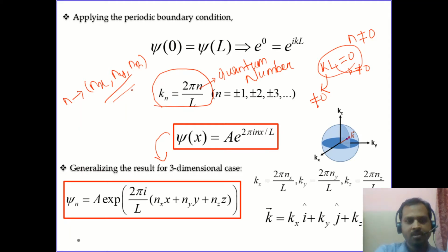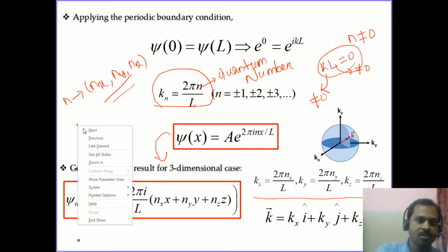So psi n can be written as A into exponential of 2 pi i by L times (nx x plus ny y plus nz z). Now the corresponding condition for quantization is also in three parts. So now the vector k comes into the picture.